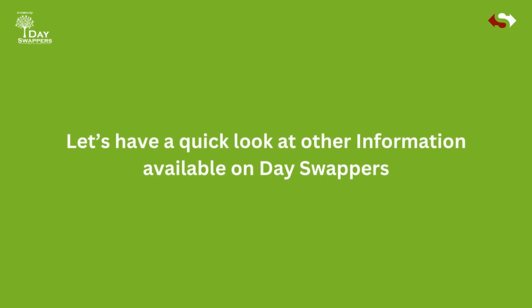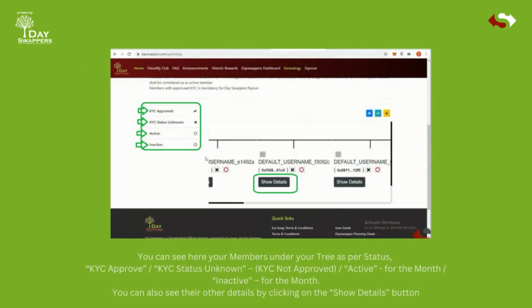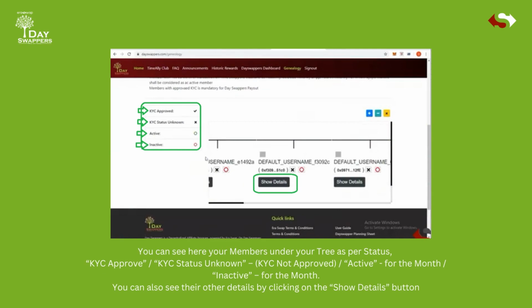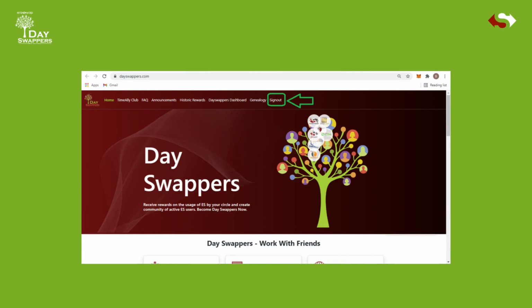Let's have a quick look at other information available on Day Swappers. Click on genealogy option. You can see here your members under your tree as per status: KYC approved, KYC status unknown, KYC not approved, active for the month, inactive for the month. You can also see their other details by clicking on the Show Details button. You can simply click on the Sign Out option to log out from Day Swappers.